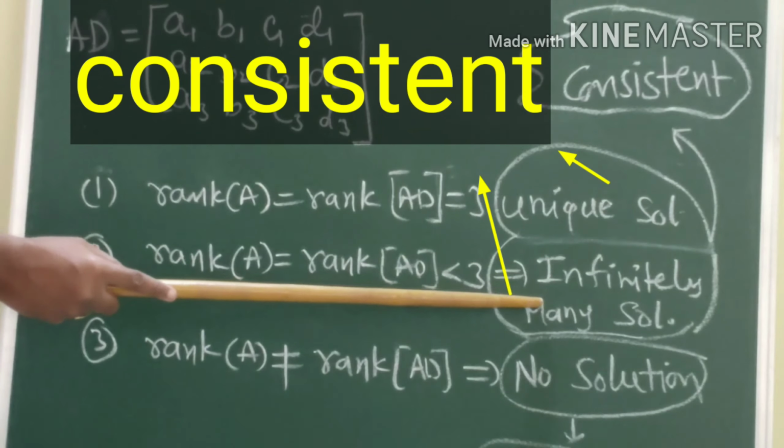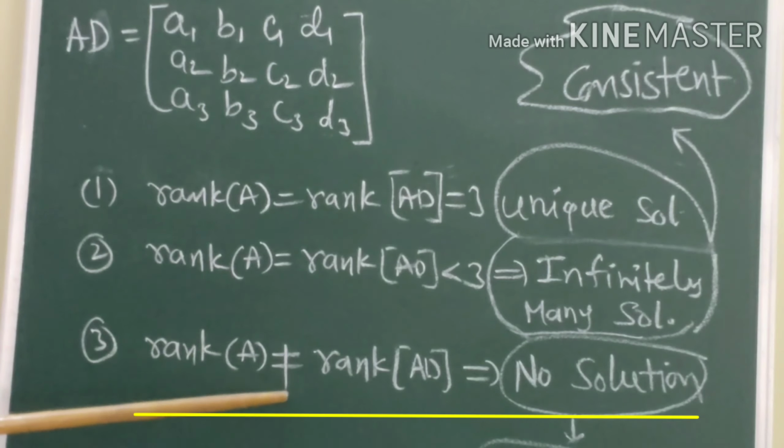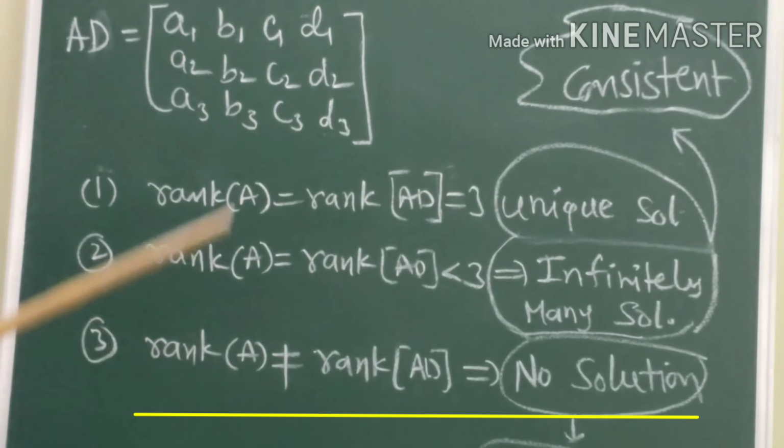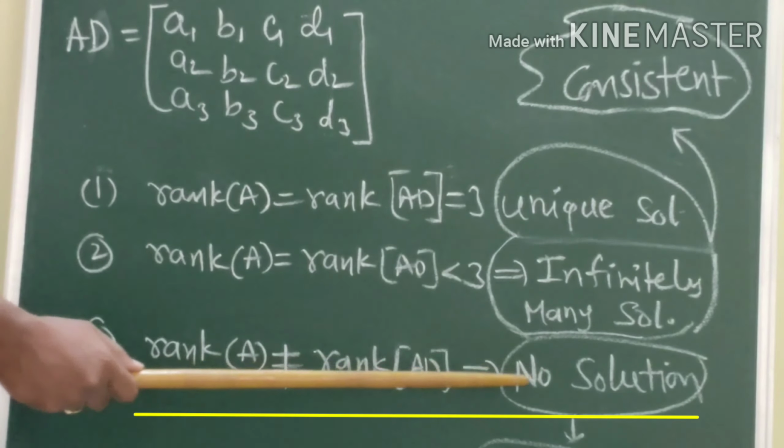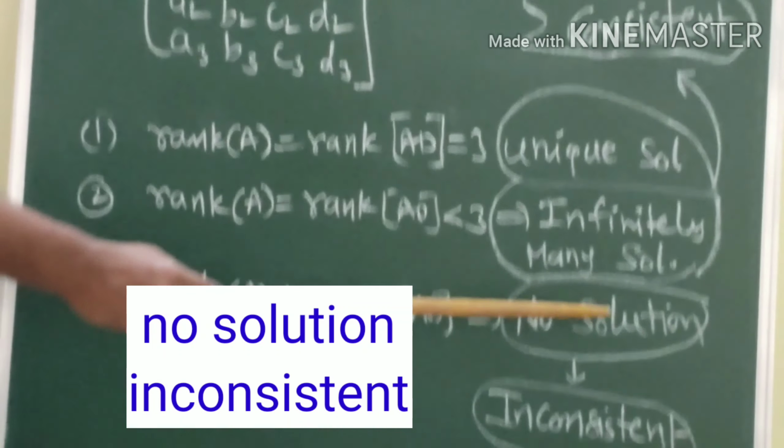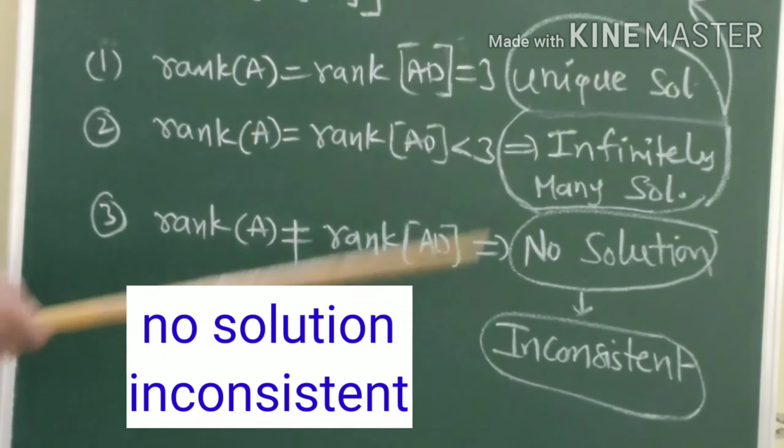In the third one, rank of A is not equal to rank of AD. Here both the ranks are not equal. Then the system has no solution. No solution means the system is inconsistent. So this is about the solution of a non-homogeneous system of linear equations.